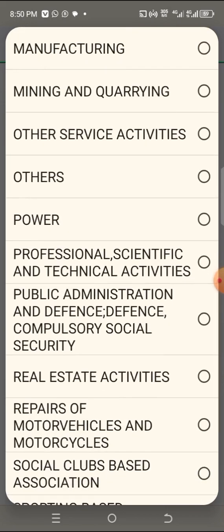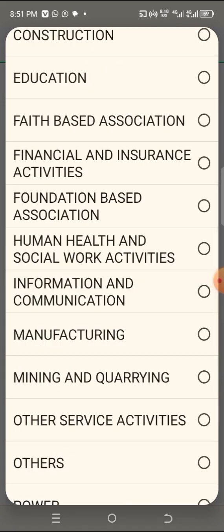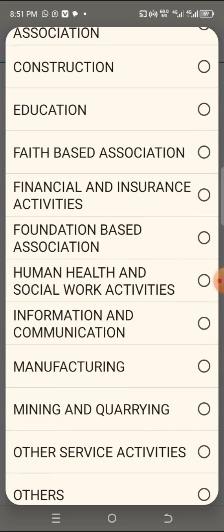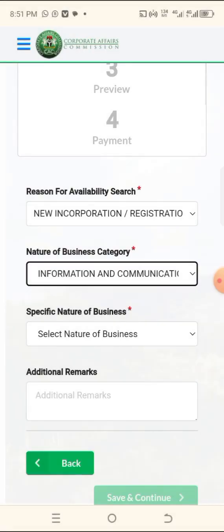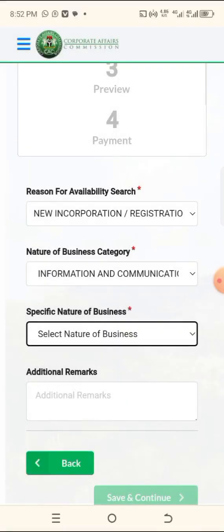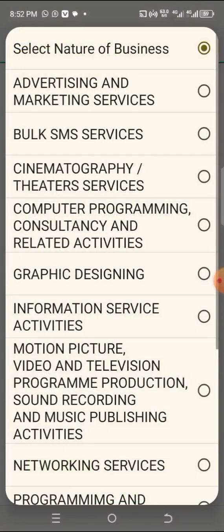So this one that I'm doing now is under information and communication. I click on it. The next one is the specific nature. You still click, you break it down. What exactly is the business made for? Now look for it. This one that I'm doing now is under computer programming, consultancy and related activities. Now click on it.